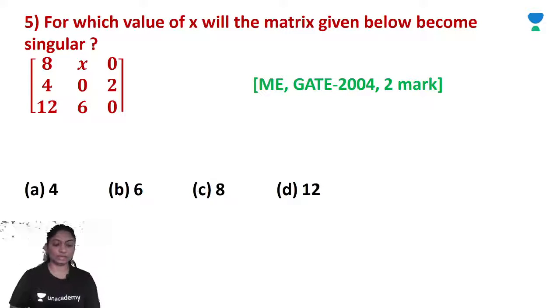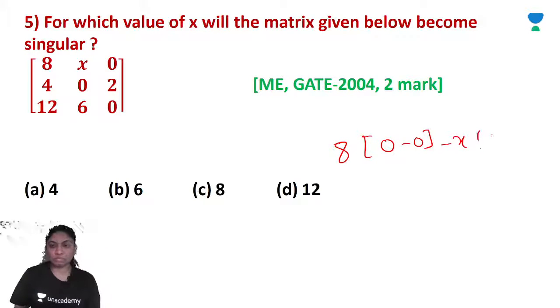So the matrix is 8 x 0, 4 0 2, 1 2 6 0. So for singularity of a matrix, calculate the determinant: 8 into 0 minus 0, minus x into 0 minus 24, is equal to 0.